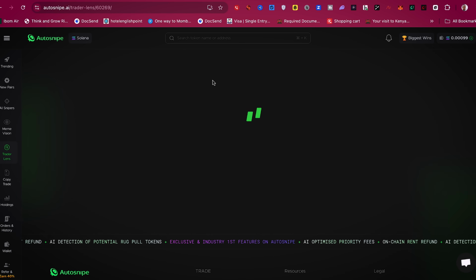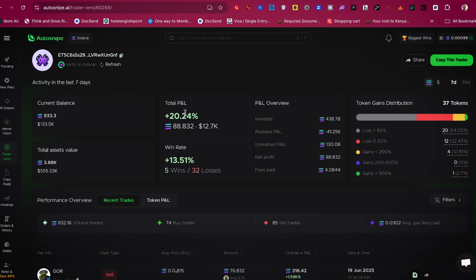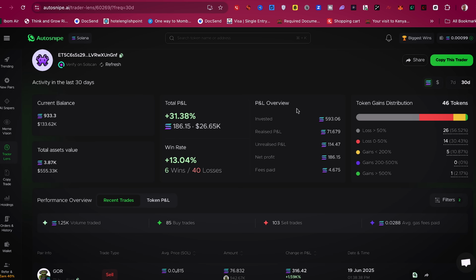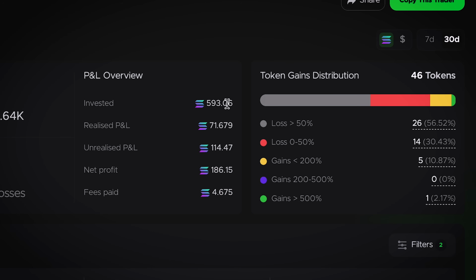So just click on View Analysis, and you can see the win rate for this guy is 13%. Even though he made a lot of money from this particular coin, he has had 5 wins and 32 losses. Okay, this is 7 days. You can also change it to 30 days, and you can see total money he has invested is 593 Solana. He has realized 71 Solana, and unrealized is still about 114 Solana. So if he sells now, he's going to get back that one.